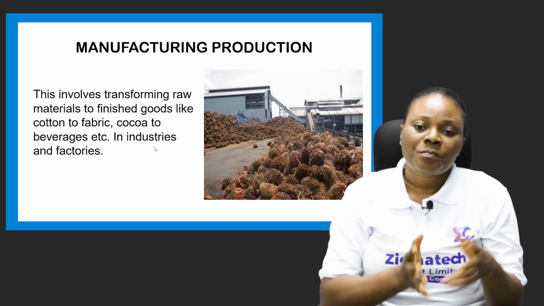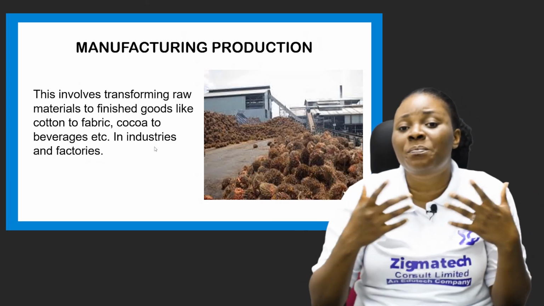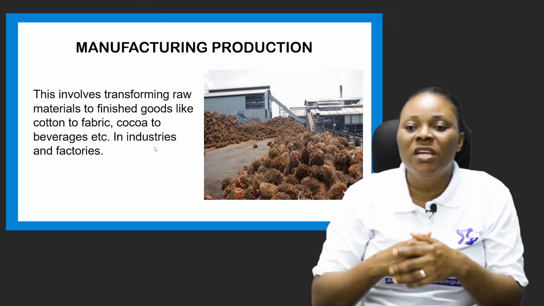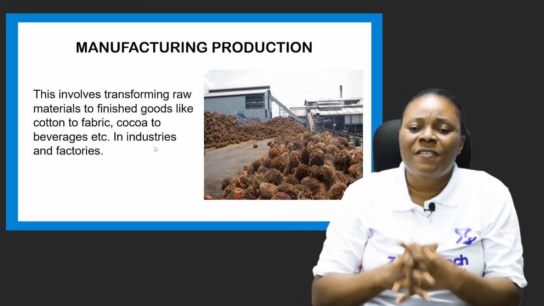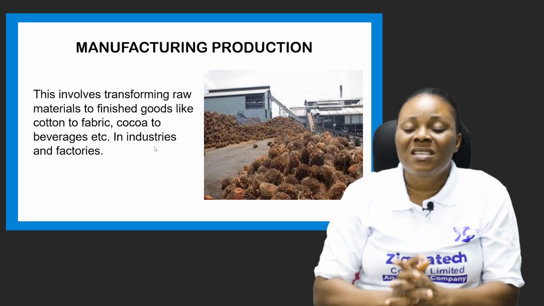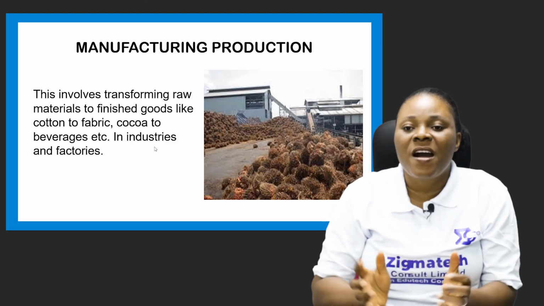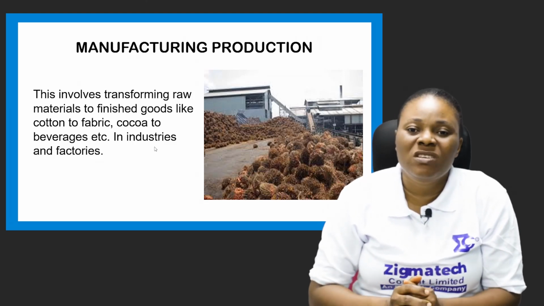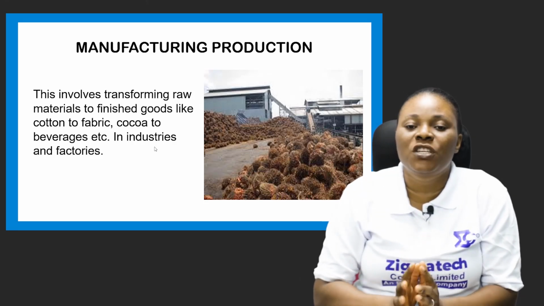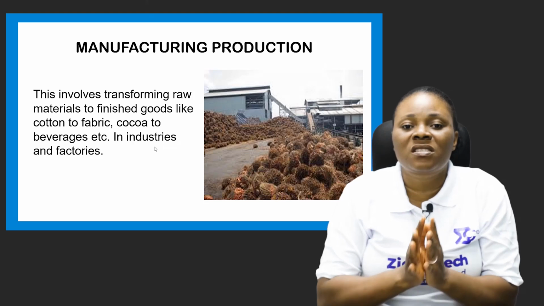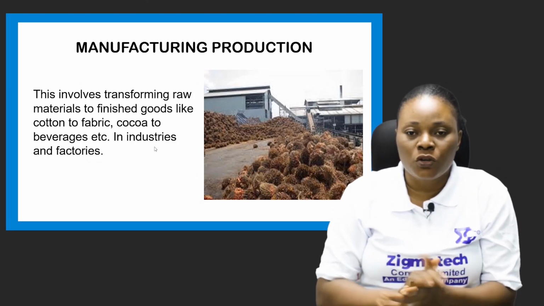For example, we have cotton being changed into fabrics, cocoa being changed into beverages, gold being changed into jewelries, and so many other things. These manufacturing activities are basically carried out in industries and in factories. Factories and industries assist the transformation of these raw materials into either finished goods or semi-finished goods.